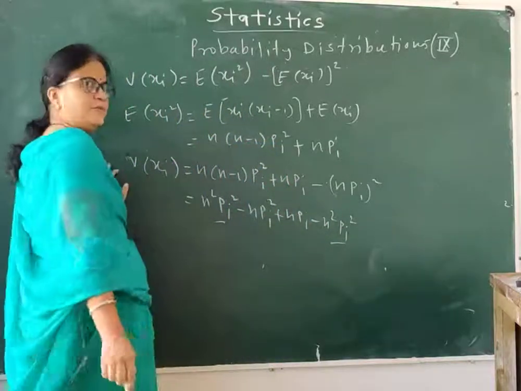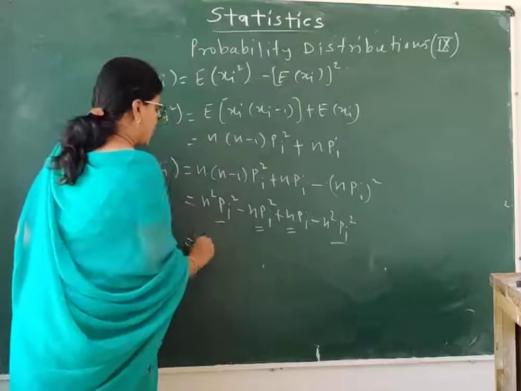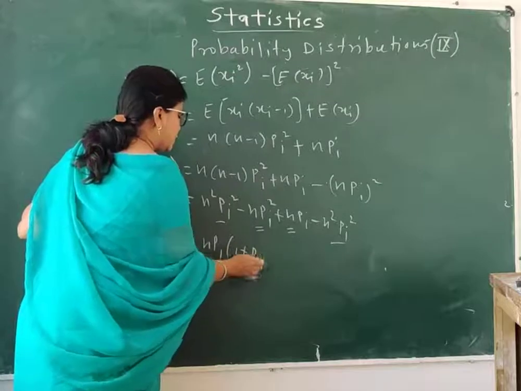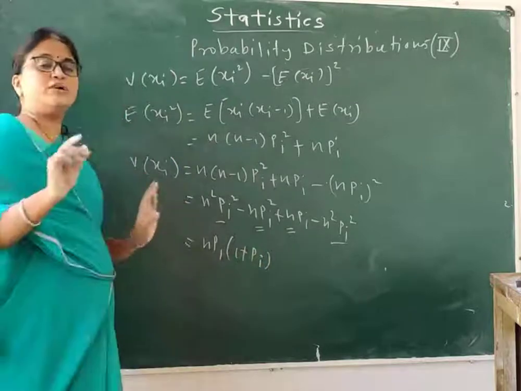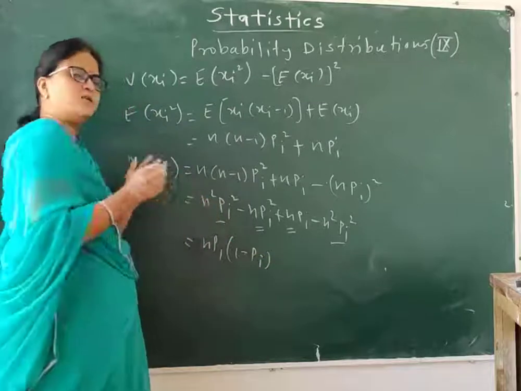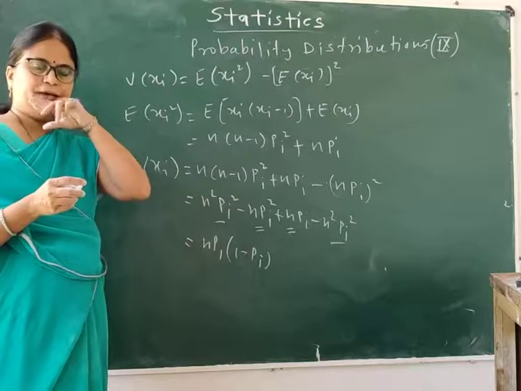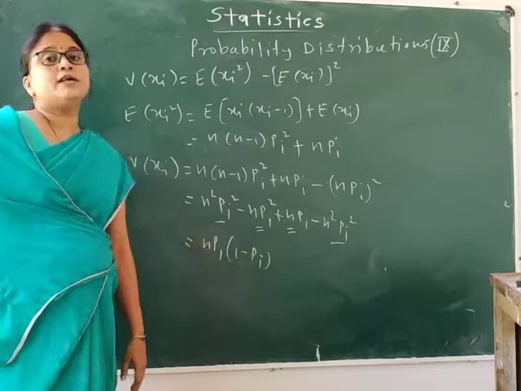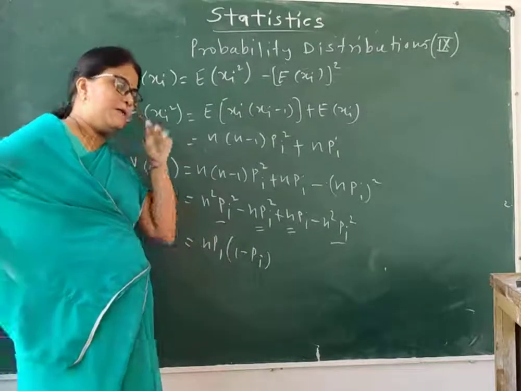So the first term and last term get cancelled, and out of the remaining two terms I have the common portion n pi. So what we have is n pi times 1 minus pi. Sorry, we cannot write 1 minus pi as q, because there is no such term in the PLS as q. So I have n pi 1 minus pi. If we need to write 1 minus pi, then we need to write instead of 1 minus pi, I have